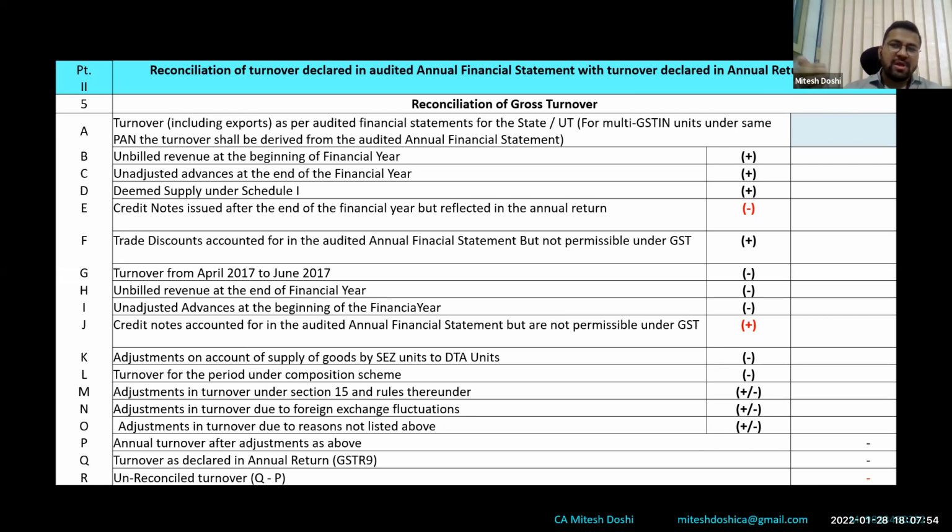So the 5A won't be included in that turnover. Therefore, this turnover has to be added so that we reach the GST turnover for financial year 2021. Similarly, unadjusted advances at the end of the financial year. So basically, advance has been received in 1920, GST has been paid on that, only those advances.